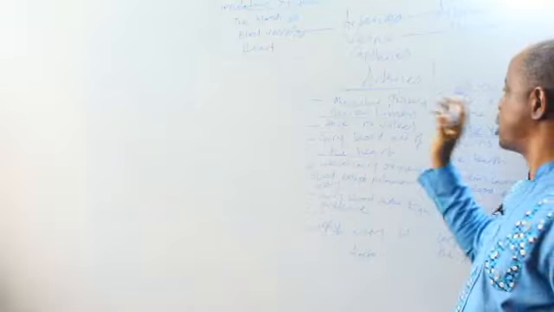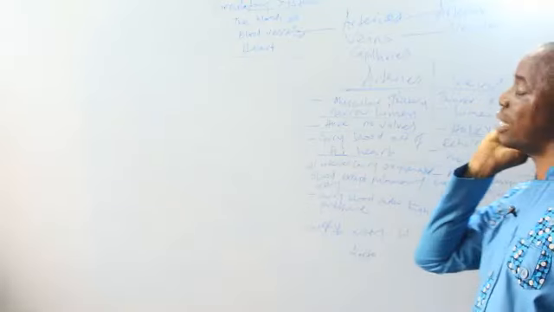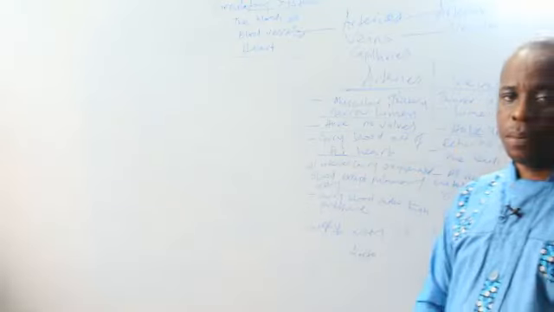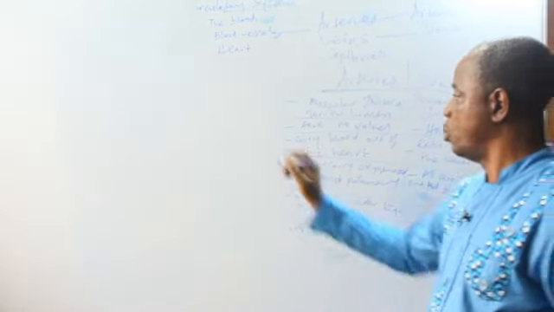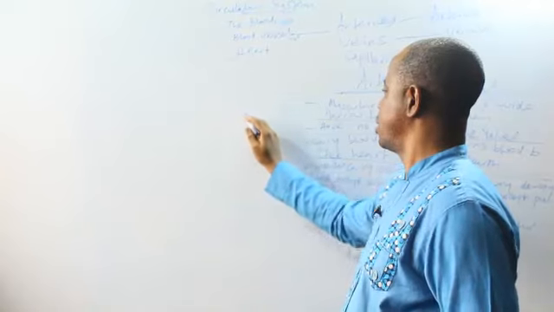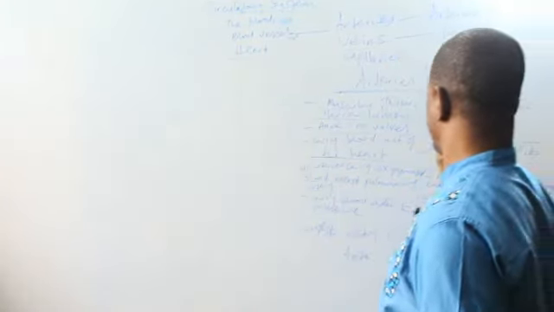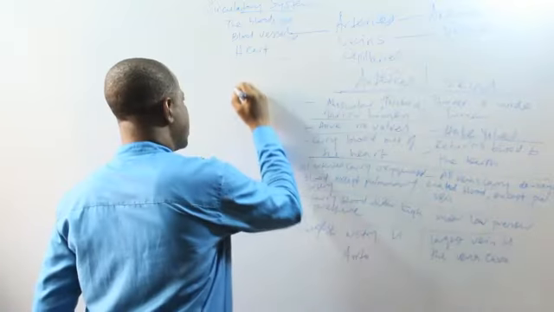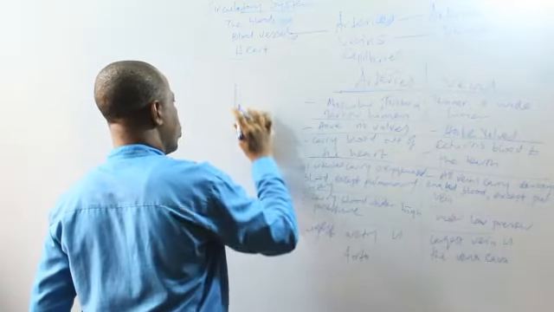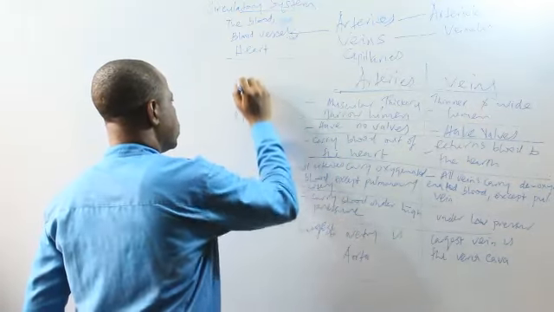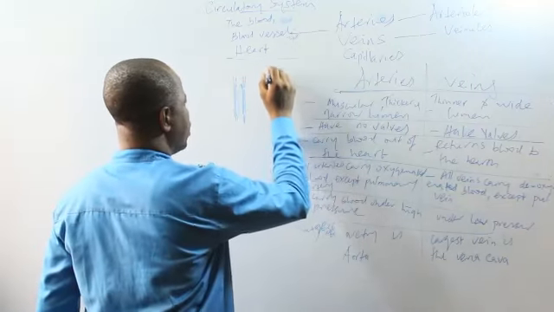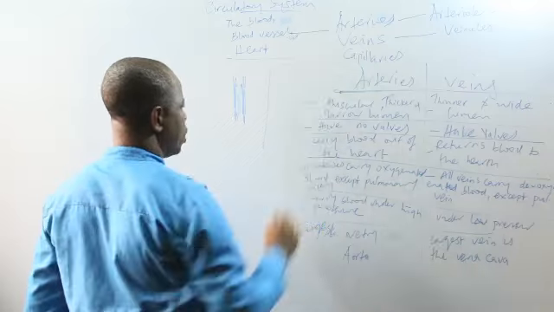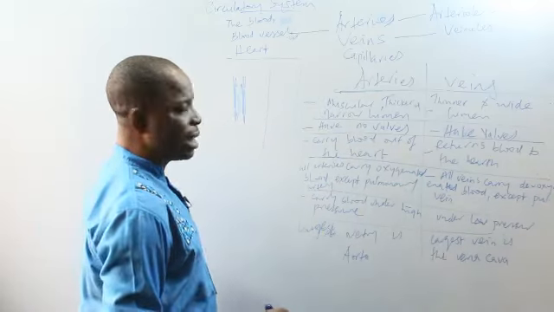So now these are the differences between arteries and veins. Arteries have thick, very muscular walls, and they have a narrow lumen. Lumen means the space inside, like this. But veins, they have thinner walls and a wider lumen.